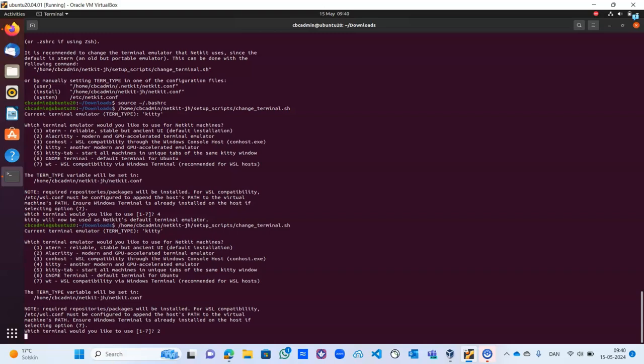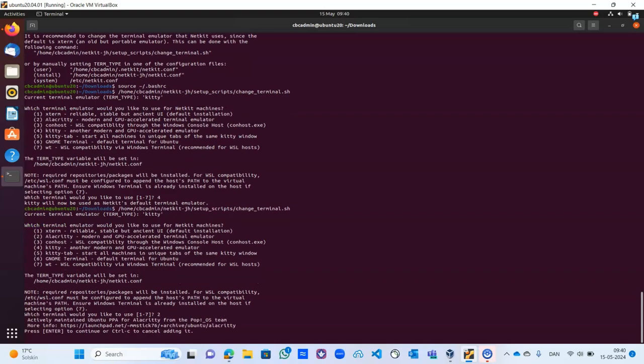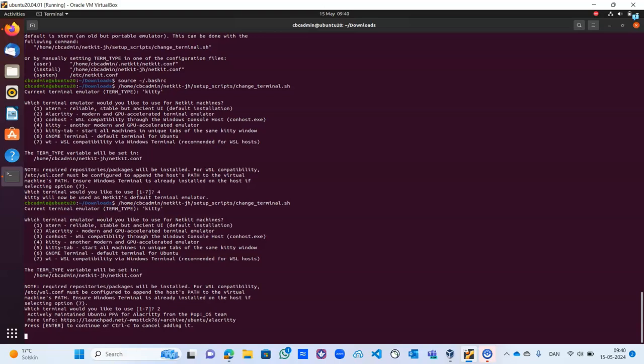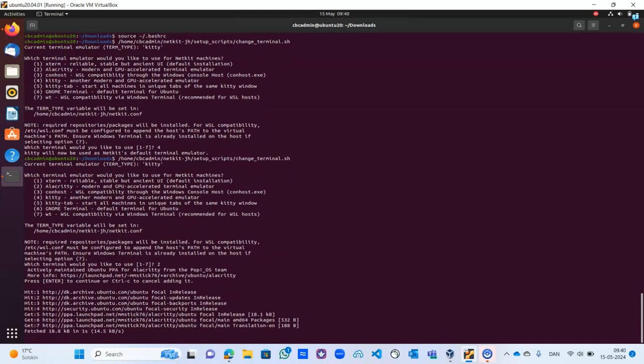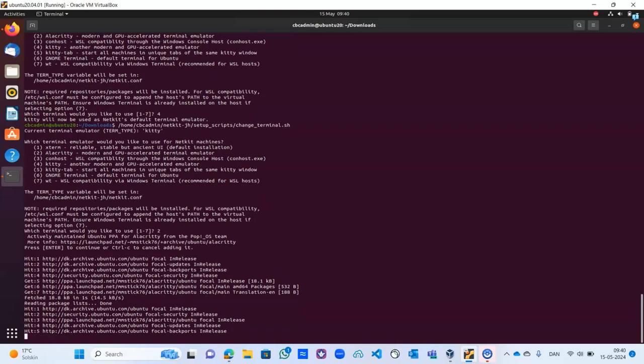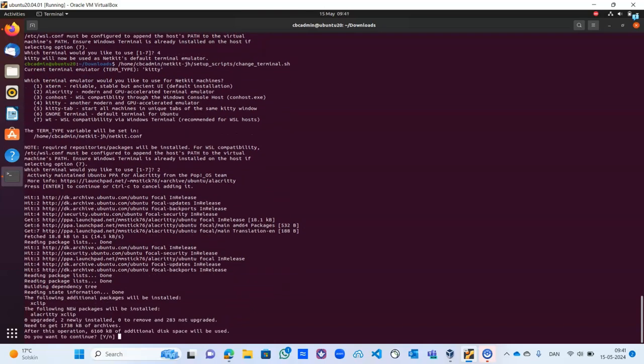At times the 2 has some configuration issues. I just want you to see the process that it goes through. So enter to continue. So I press enter. Then it will be installing. Anytime you want to change the terminal, you can come back and run that same command /home, etc., etc. Then it will change it. If you want to continue, say yes.